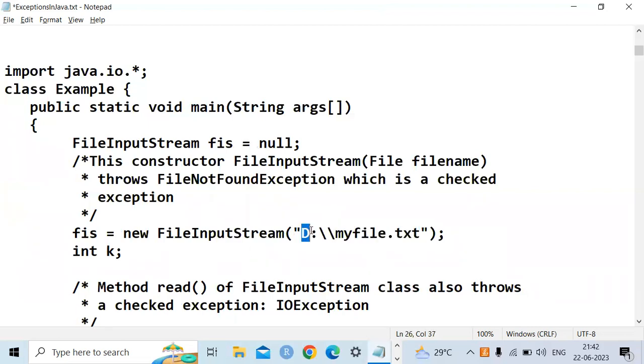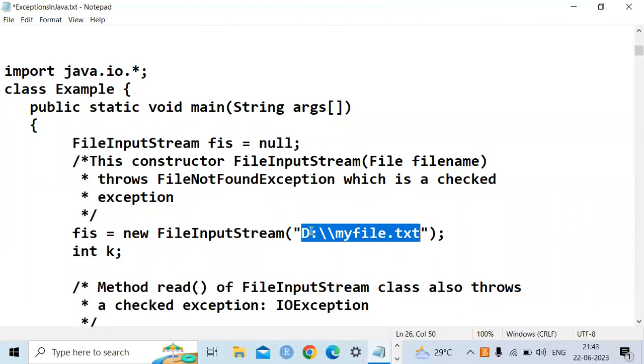Whenever the path is invalid, the file will not be found. Whenever the file is not found, it automatically throws an error message. That is called an exception, which is called a checked exception.